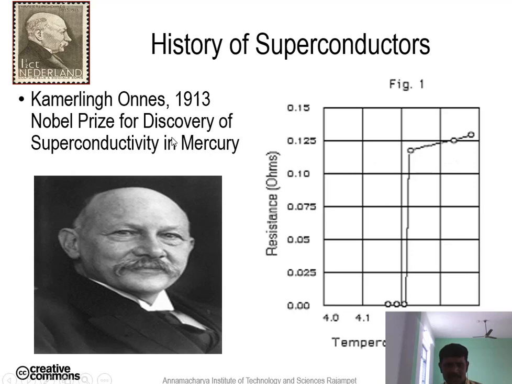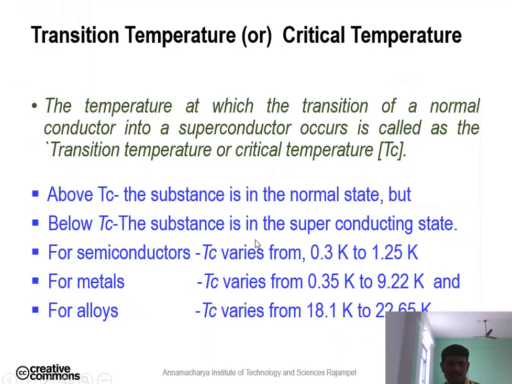So he measured the electrical conductivity of different metals. Among all the metals, mercury showed almost zero resistivity at 4.2 Kelvin. That temperature is called the critical temperature or transition temperature. The critical temperature is not the same for all metals; this value varies with different metals. Above the critical temperature, the substance is in the normal state, but below the critical temperature, the substance is a superconductor.